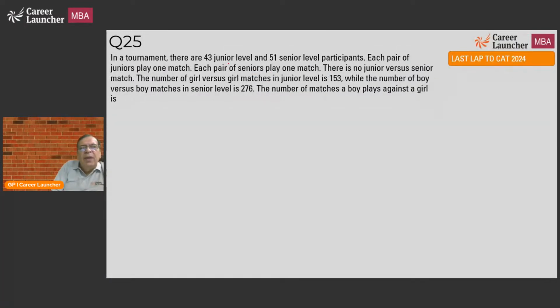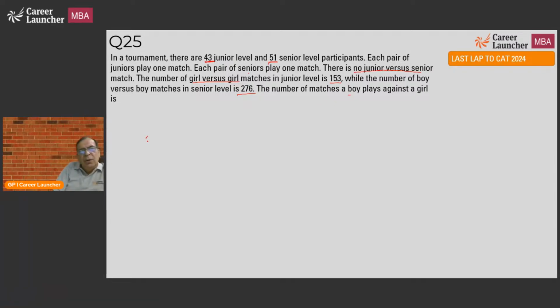Question 25. In a tournament, there are 43 junior and 51 senior level participants. Each pair of juniors plays 1 match. Each pair of seniors plays 1 match. There's no junior versus senior match. The number of girl versus girl matches at junior level is 153. The number of boy versus boy matches at senior level is 276. The number of matches boys play against girls.